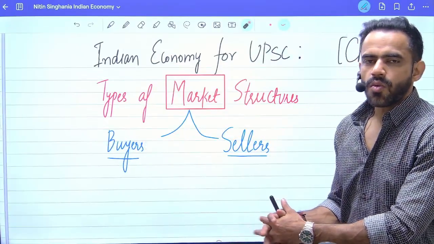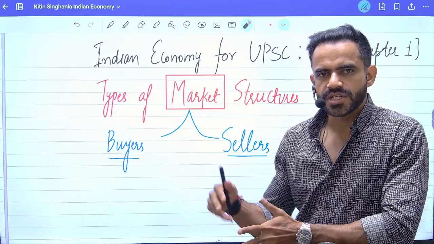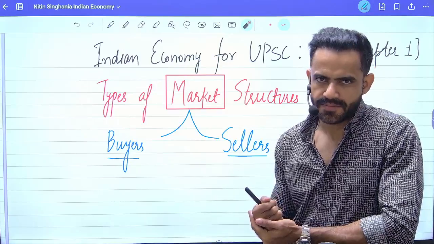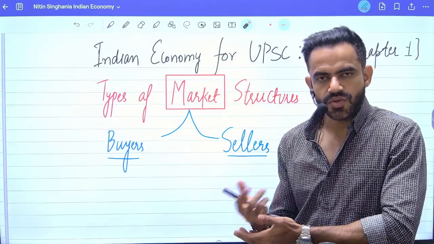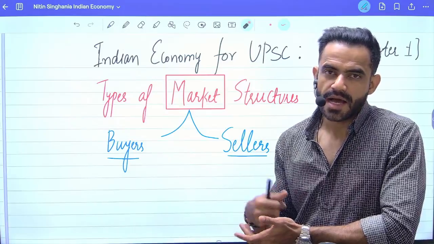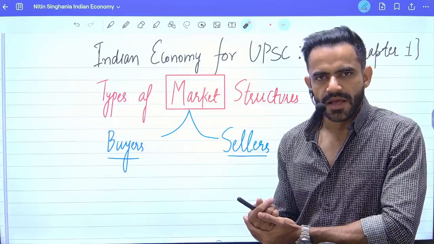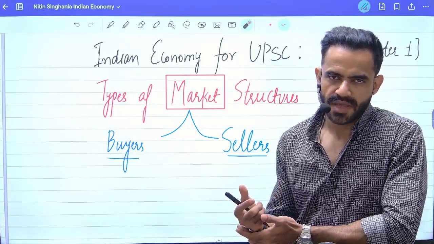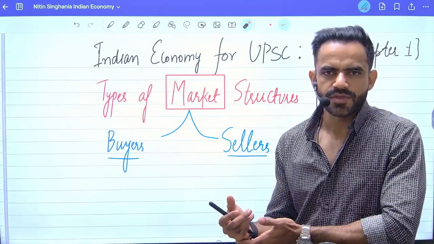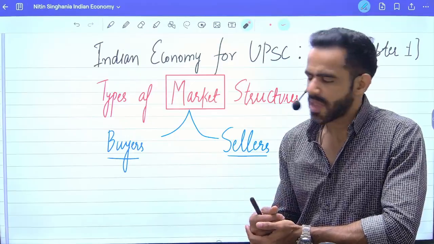Yes. So what is a market? A market is basically a place which connects the buyer and seller. For example, Amazon is a marketplace. Ola, Uber, they are marketplaces. Similarly, there can be an offline market, for example, the APMC, Agriculture Produce Market Committee, which is basically Anaj Mandi or food grain market.